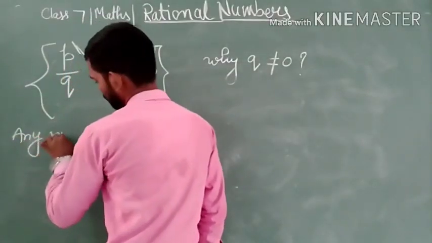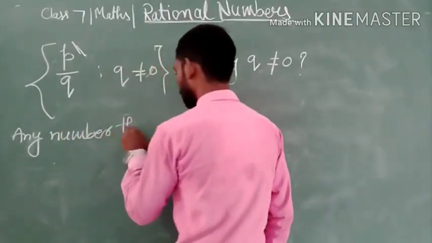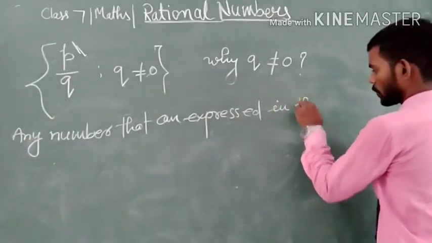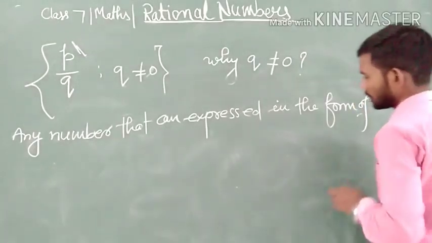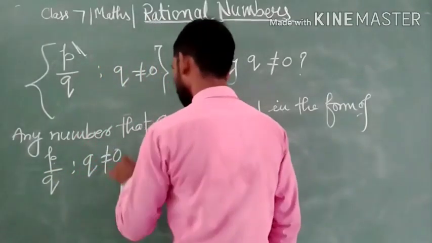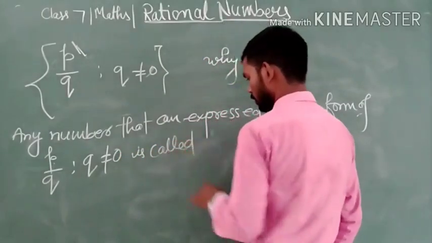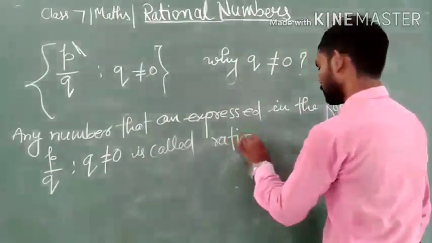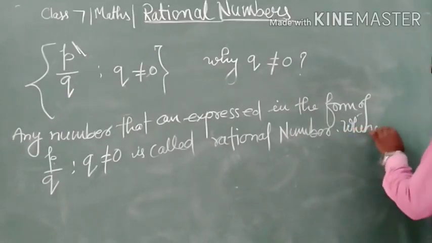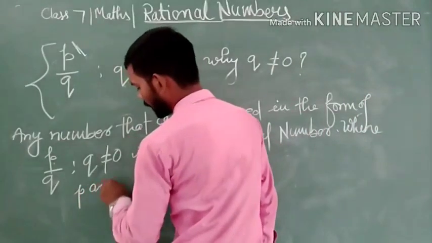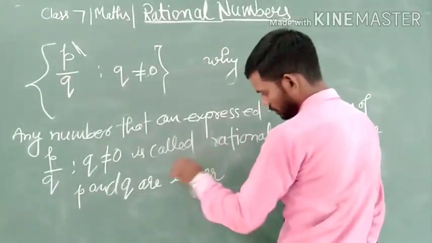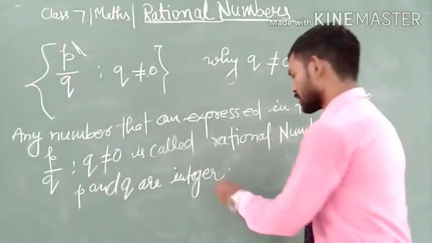Any number that can be expressed in the form of p upon q, where q does not equal 0, is called a rational number, where p and q are integers.